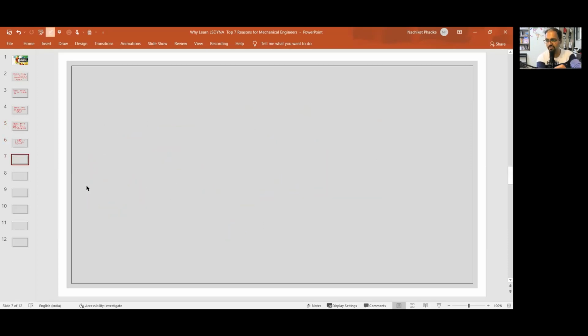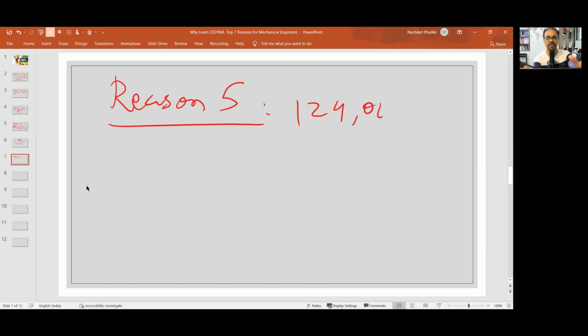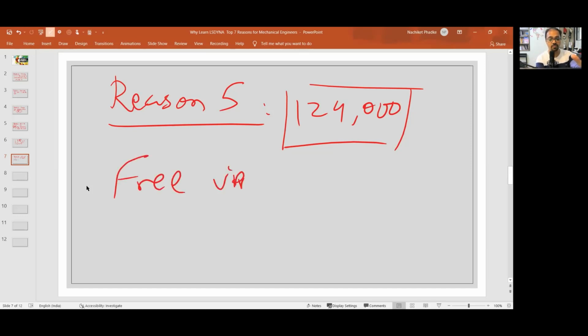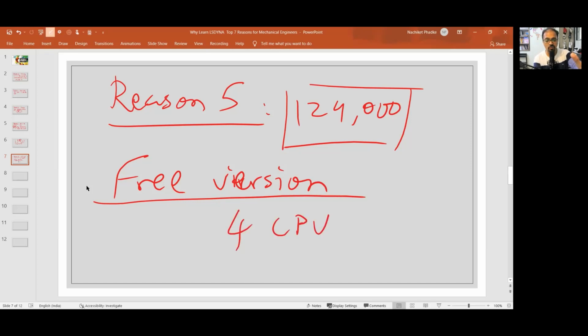Reason number 5 is student version. That's a good thing which happened after ANSYS took over LS Dyna. So student version with limited nodes. When I say limited, it is 124,000 nodes, which is a good count for any student to work on. So it's a free version which is available for any student to download. And you can use it on your own computer with a maximum of 4 CPUs.